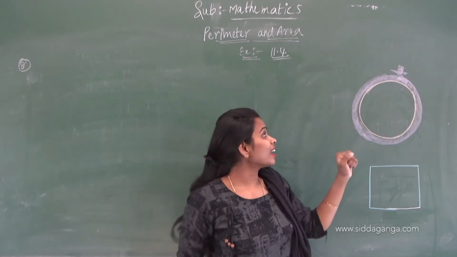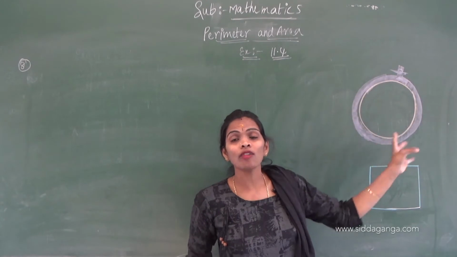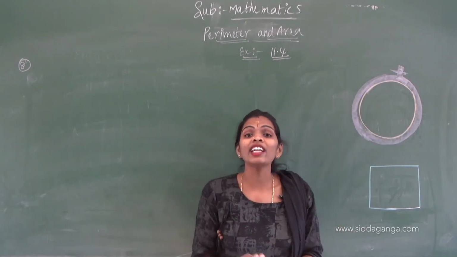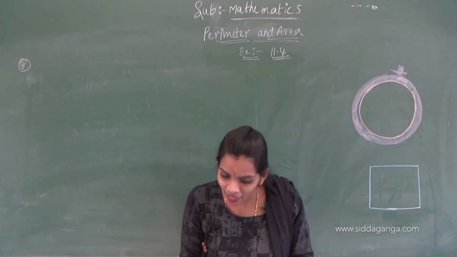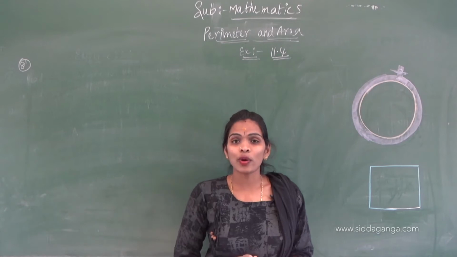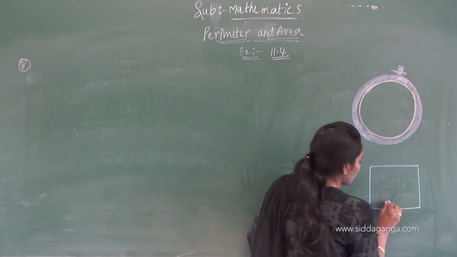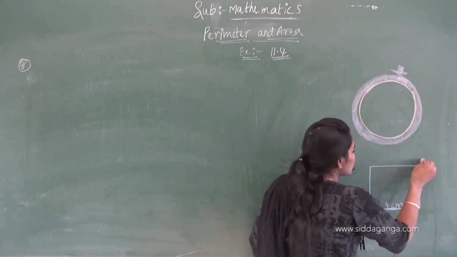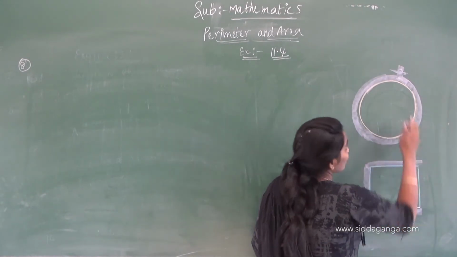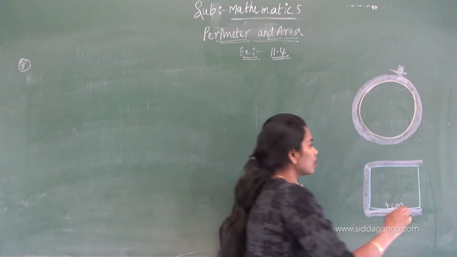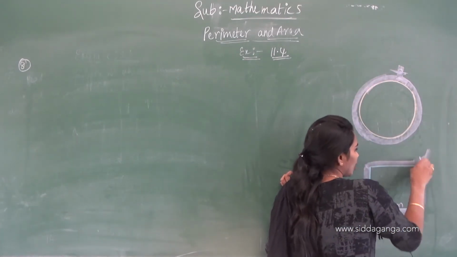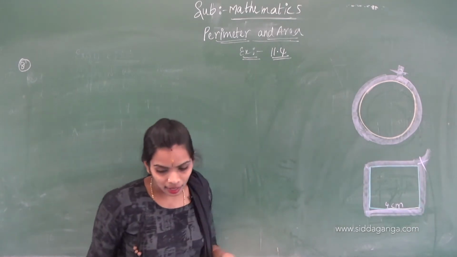Then the cut-off cord, she took that and started wrapping a square of side length 4 cm. This is 4 cm. She used the same cord which was cut here to wrap this square. What are they asking?